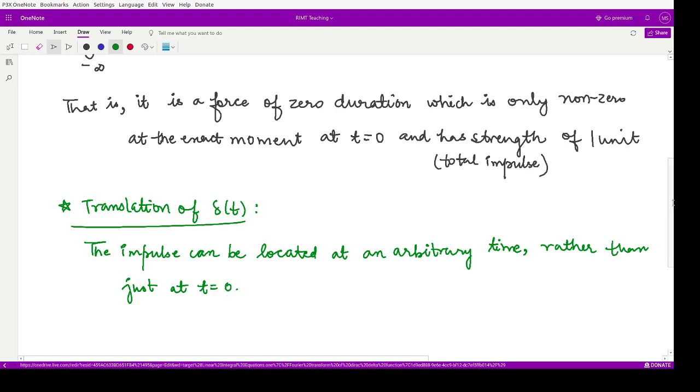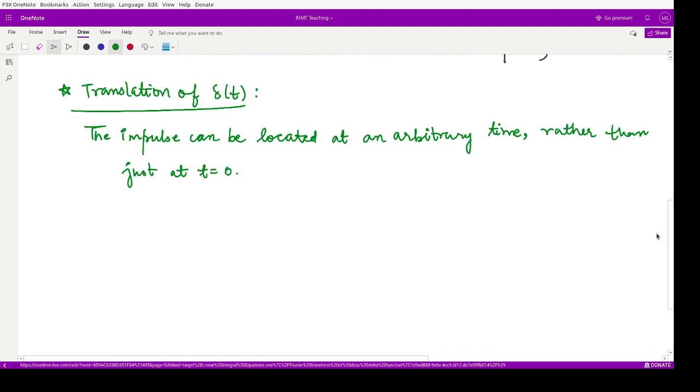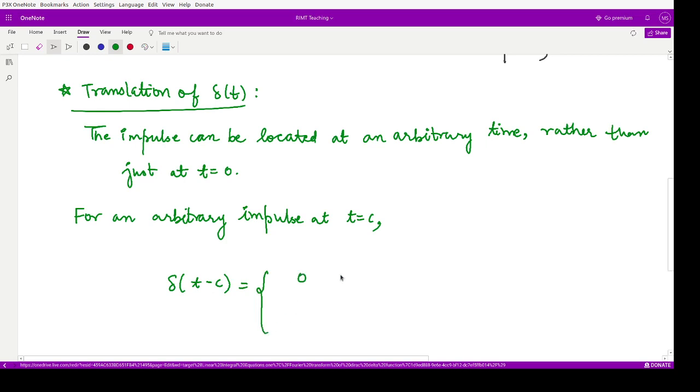So we are saying at some other point also the impulse could be there. Suppose for an arbitrary impulse at t is equal to c, the Dirac delta function at this position, which is displaced from 0 by c units to the right, that is defined as 0 whenever t is not equal to c, and it is equal to 1 whenever t is equal to c.